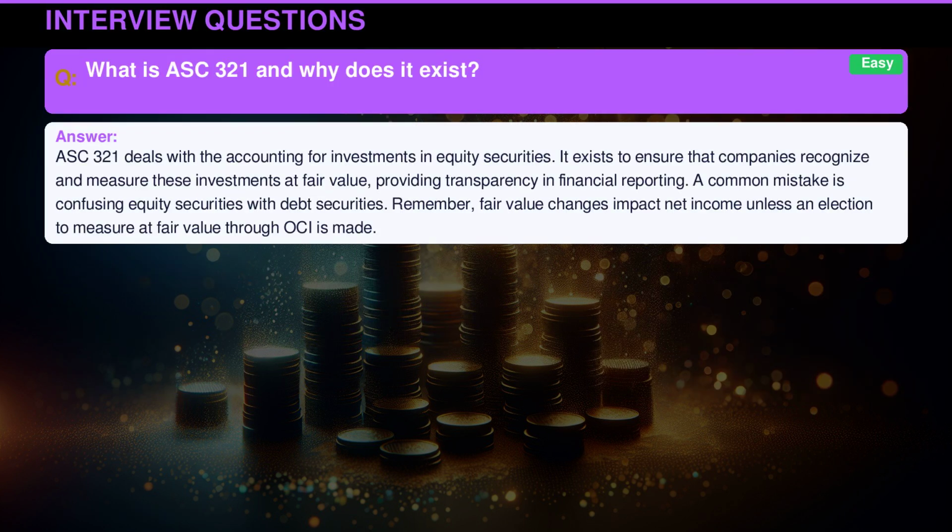ASC 321 deals with the accounting for investments in equity securities. It exists to ensure that companies recognize and measure these investments at fair value, providing transparency in financial reporting. A common mistake is confusing equity securities with debt securities. Remember, fair value changes impact net income unless an election to measure at fair value through OCI is made.